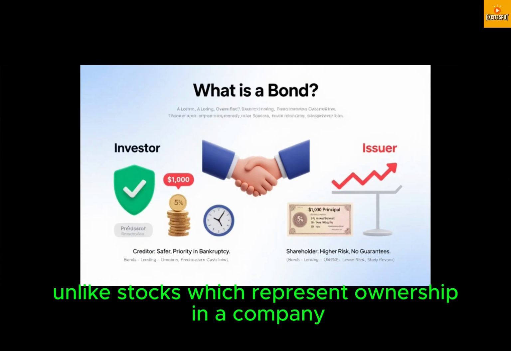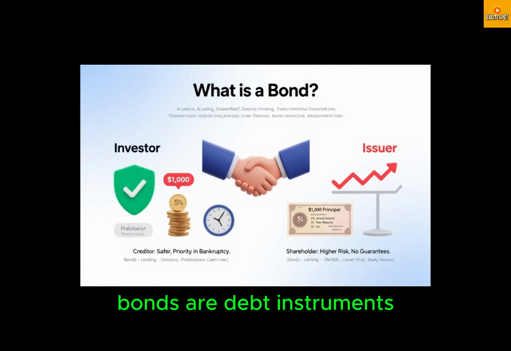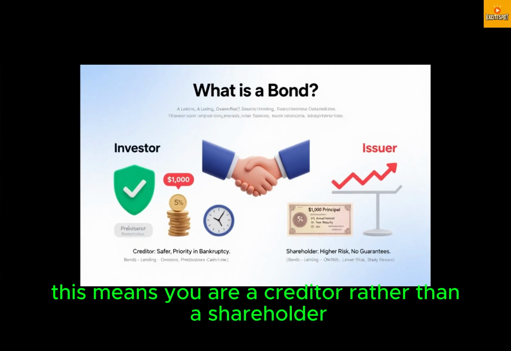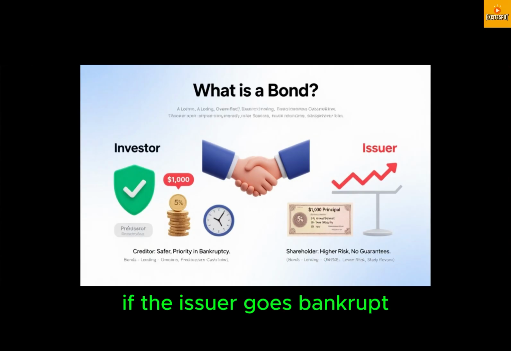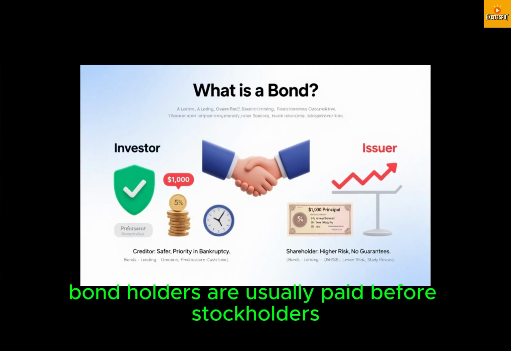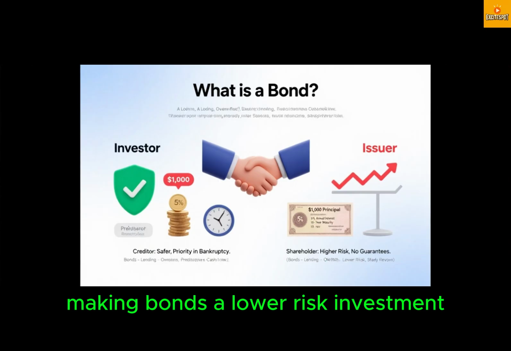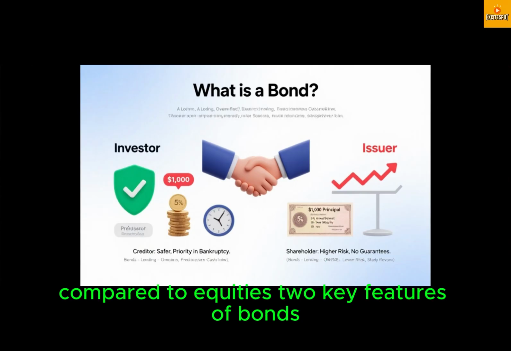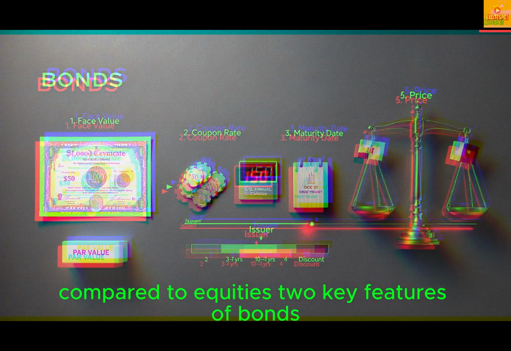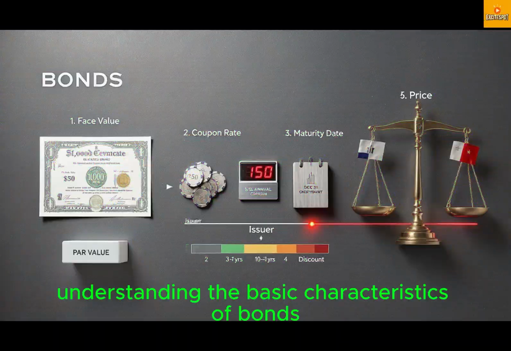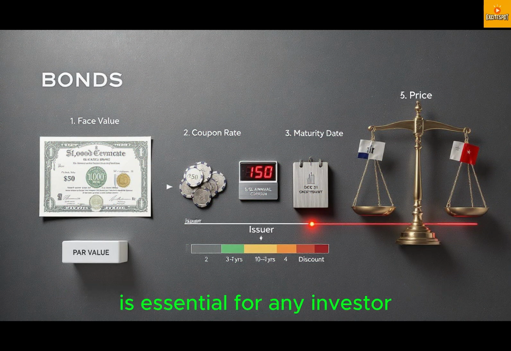Unlike stocks, which represent ownership in a company, bonds are debt instruments. This means you are a creditor rather than a shareholder. If the issuer goes bankrupt, bondholders are usually paid before stockholders, making bonds a lower risk investment compared to equities. 2. Key features of bonds. Understanding the basic characteristics of bonds is essential for any investor.